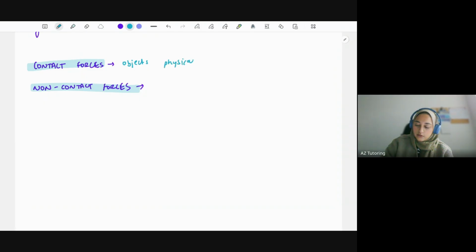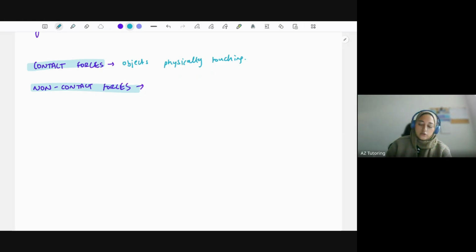For example, I'm sat on a chair right now. Acting down on me is gravity, but also acting upwards on me is a contact force, because I'm sat down and the objects are touching each other.